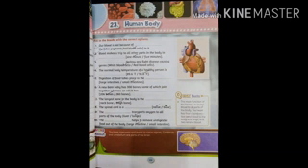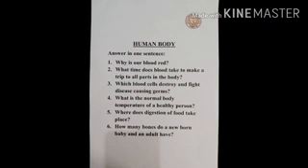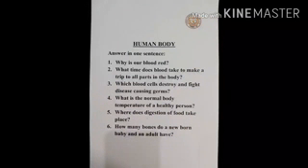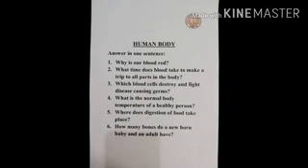Our second chapter is human body. The human body is a machine which works continuously without any rest. After revising the chapter, you should be able to answer the following questions. Answer in one sentence. Number 1. Why is our blood red?